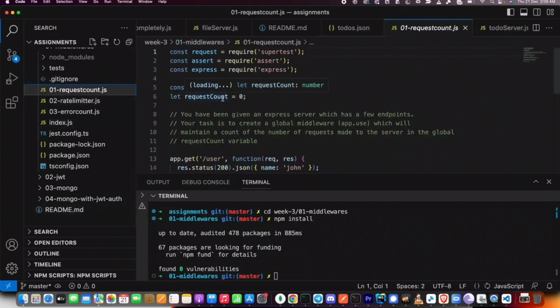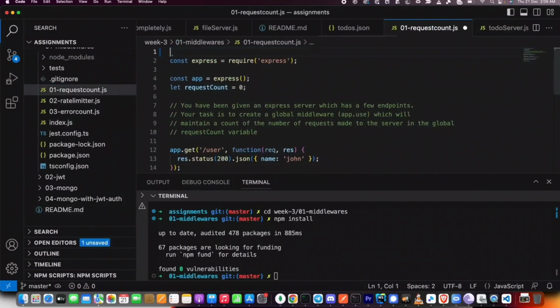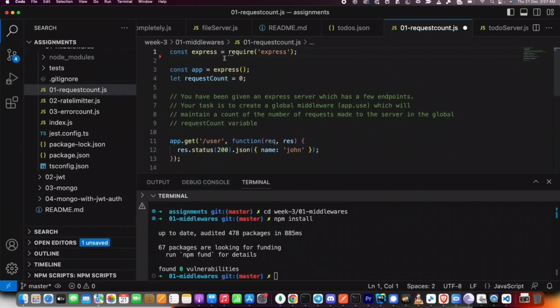Let's see what the code looks like. Some extra libraries here that I don't understand and you don't have to worry about. You actually don't need this. const express = require('express'), const app = express(). Done this a few times.